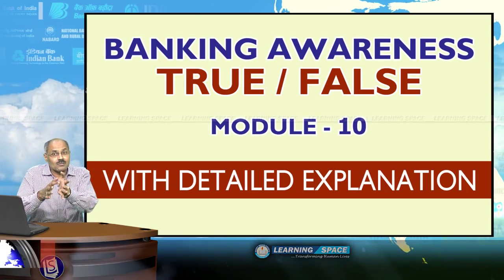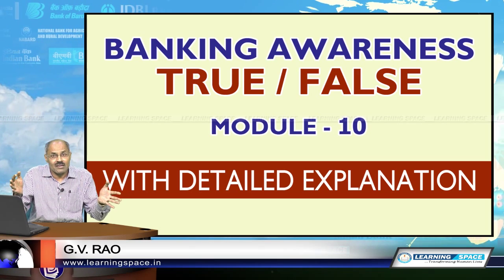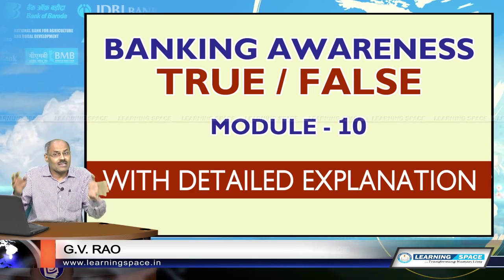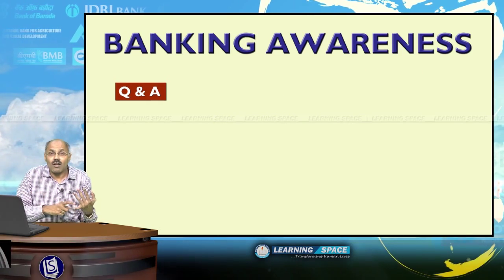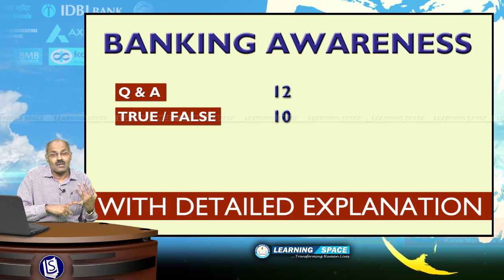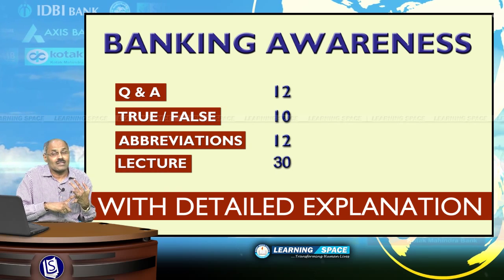Right friends, welcome back to the 10th module of True False, and in this series we are concluding with the 10 modules. Maybe sometime later we may extend it, but for the time being we decided 12 modules for questions and answers, 10 modules for True False, 12 modules for abbreviations, and lectures will go on up to 30 modules.